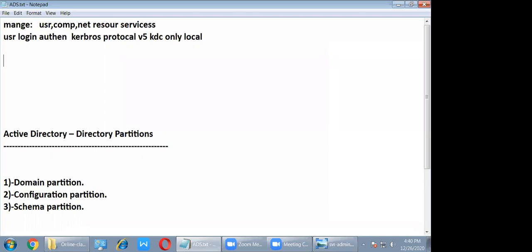What is the Active Directory database folder? The NTDS folder. This is the folder of the database. Already we discussed that. All Active Directory database information is stored in NTDS, New Technology Directory Service. Clear? So first, what is Active Directory? What is the purpose of Active Directory? What is the database storage folder? We have discussed three things. What protocols Active Directory uses for communication, we will discuss inshallah.